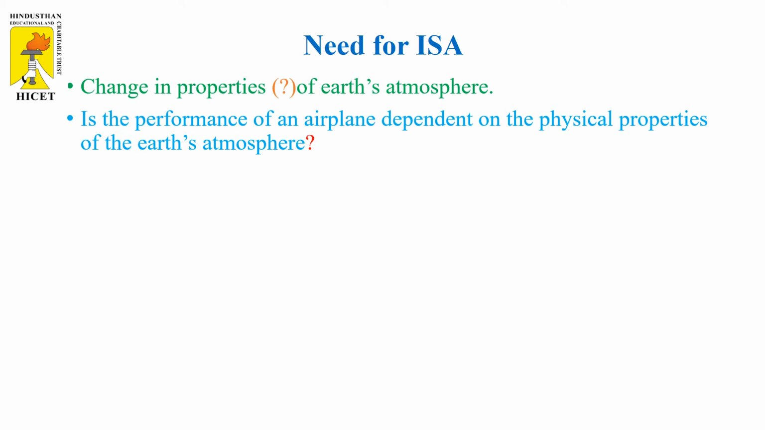Is the performance of an airplane dependent on the physical properties of Earth's atmosphere? That is the second question. The answer is yes. The performance of the airplane is completely dependent on the physical properties of the Earth's atmosphere. For example, pressure, temperature and density play a major role in all the equations we are going to use to analyze the aircraft performance.